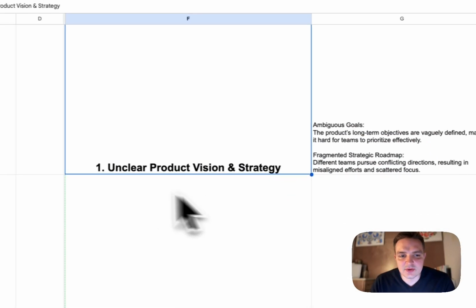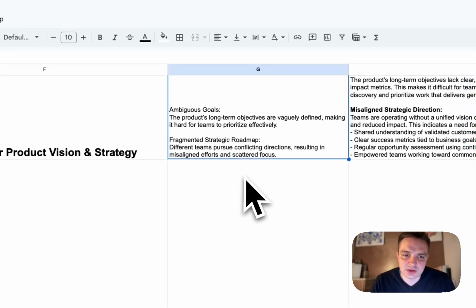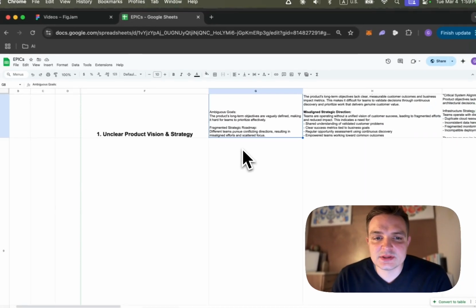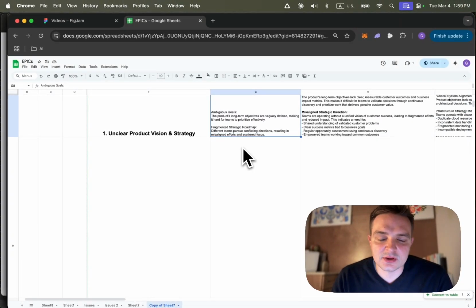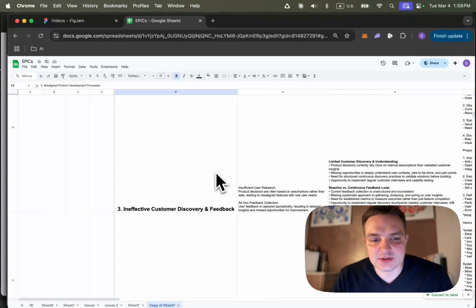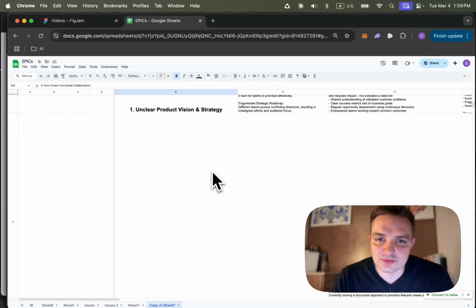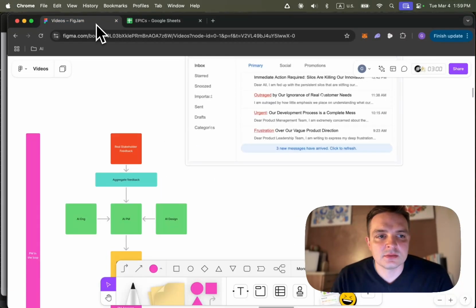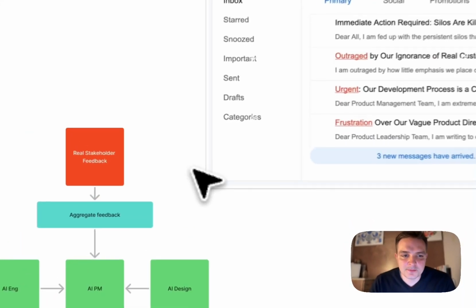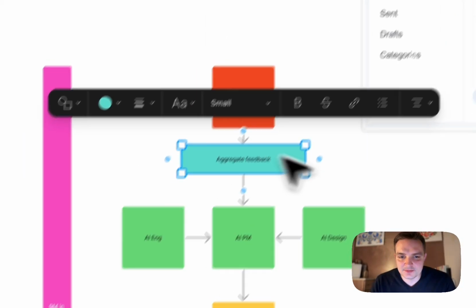So the first one, I have unclear product strategy and vision. Under that, I have ambiguous goals, and the product's long-term objectives are vaguely defined, making it hard for teams to prioritize effectively. I have three more: misaligned product development processes, ineffective customer discovery and feedback, and poor cross-function collaboration. So this is our starting point. We are now here at the aggregate feedback step.